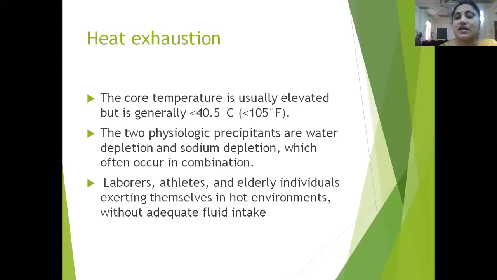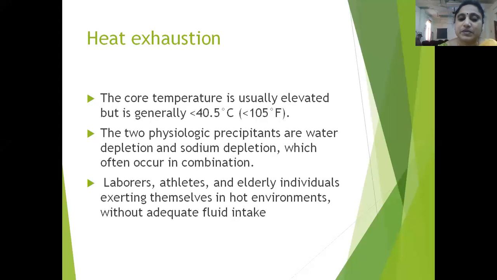Next, there are two more entities which are called heat exhaustion and heat stroke. So what is heat exhaustion? In heat exhaustion the core temperature is usually elevated, but it is generally less than 40.5 degrees Celsius, less than 105 degrees Fahrenheit. What are the precipitants? One is water depletion, the other is sodium depletion. Either one or both in combination can cause heat exhaustion.